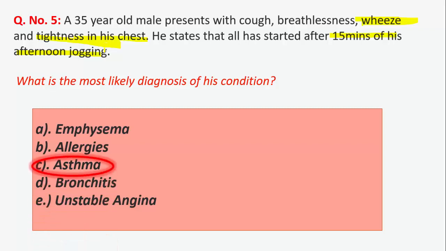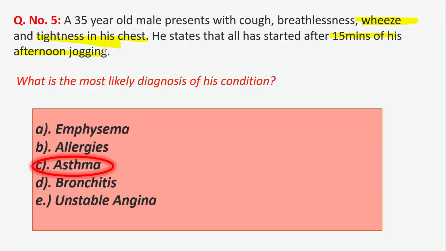So here the diagnosis will be asthma, because asthma is characterized by cough, breathlessness, wheezing and tightness of the chest. Since the patient suffers from the symptoms after exercise, it is known as exercise induced asthma. So the other options, emphysema, why can it not fit here? Because it is one of the chronic obstructive pulmonary diseases marked by the lysis of the alveoli, resulting in formation of sac-like structures. And allergies present differently, with teary eyes and runny nose, usually not with sudden onset.